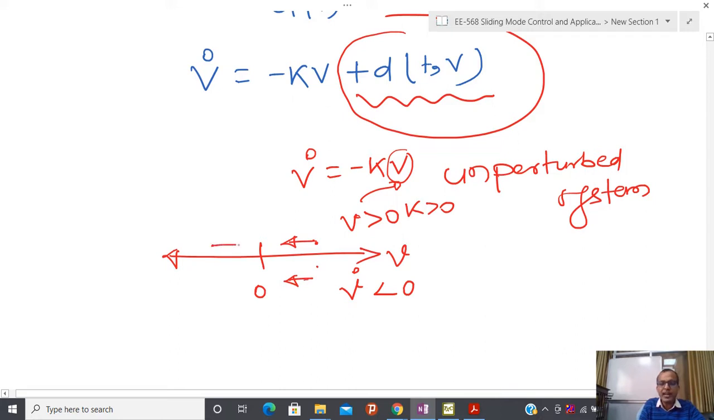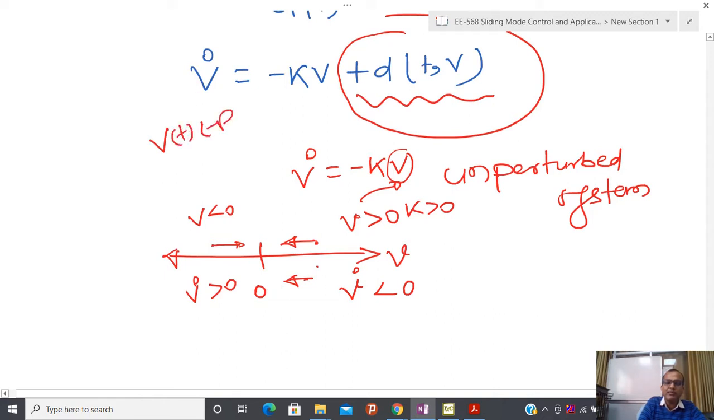Similarly, if you start from here, then v is negative, and if v is negative, k is positive and the sign here is negative, then v dot is positive, so they are going to move in positive direction. So this is the positive direction, forward direction I am assuming that is positive, and this is backward direction I am assuming.